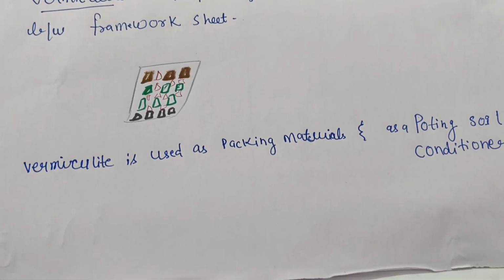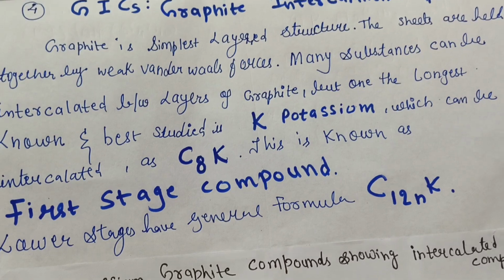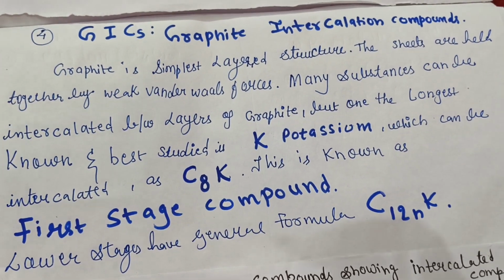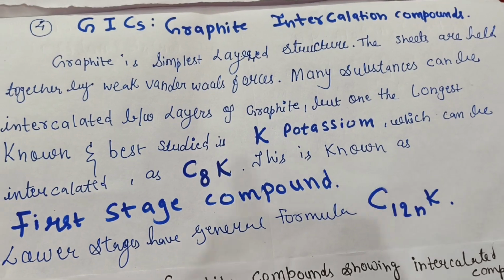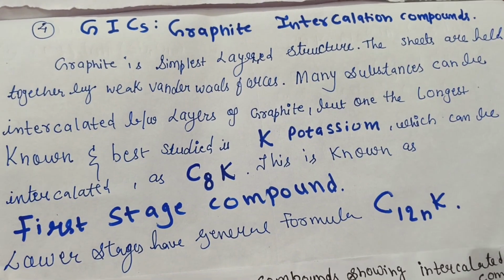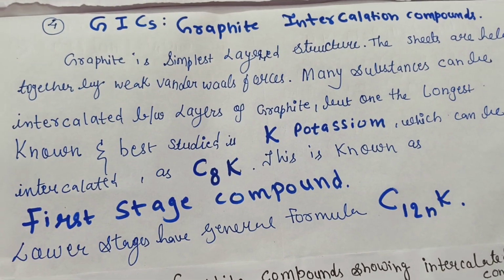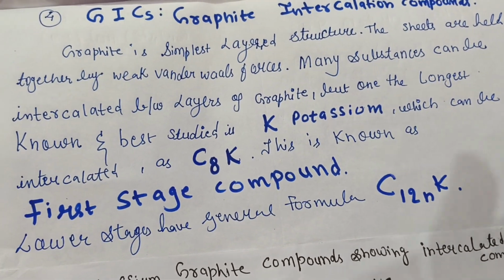Now, today's very important topic is GICs. What are GICs? These are graphite intercalation compounds. Nowadays a lot of research is going on this compound, as they are very useful in lithium batteries also. We will see the details.